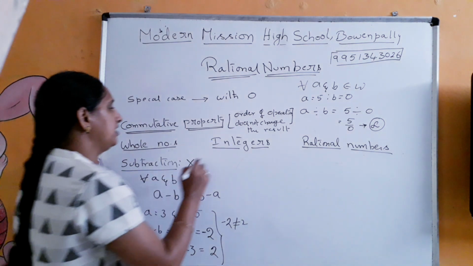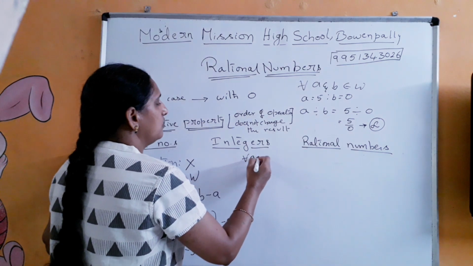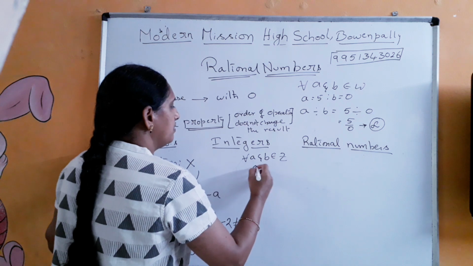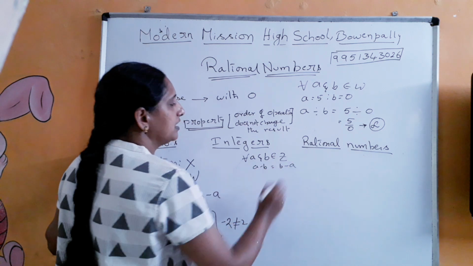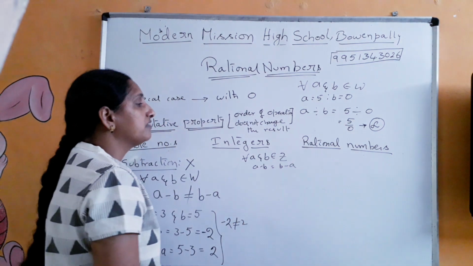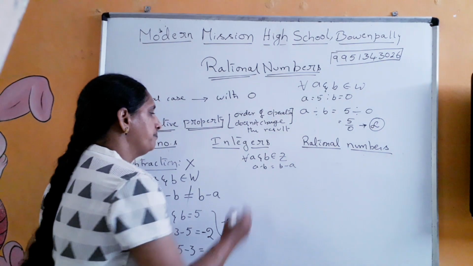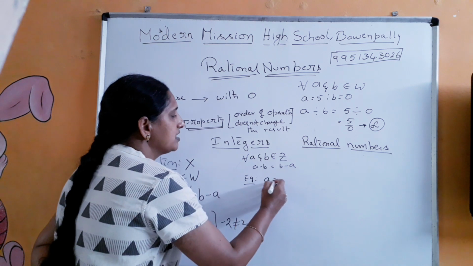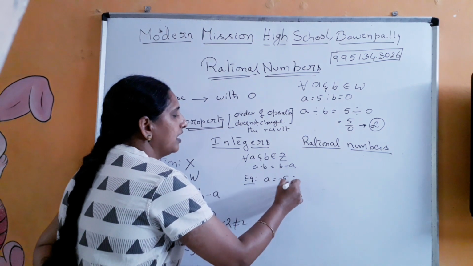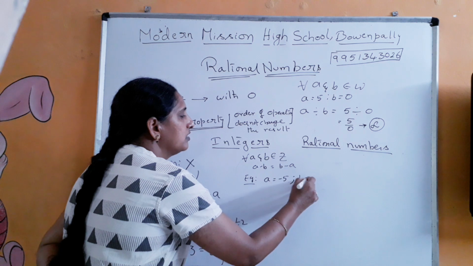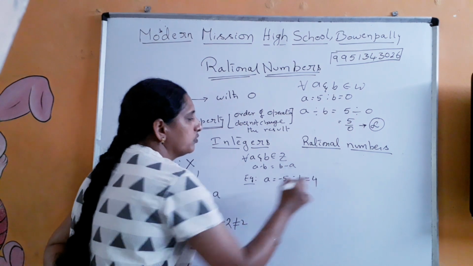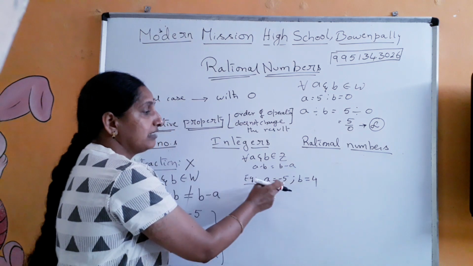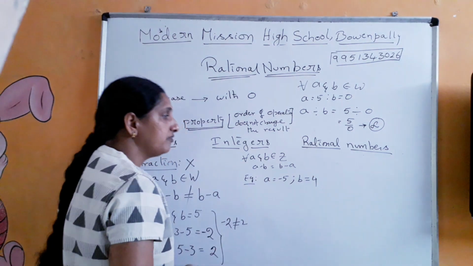So now let us verify it with integers. So for all values of a and b belonging to integers, a minus b is equal to b minus a is the commutative property. We have to see whether this is obeyed or not. Right, let's take an example. So I will take a is equal to minus 5 and b is equal to 4. Why am I taking minus 5 here? Because integers include negative numbers. I am taking the negative number here.